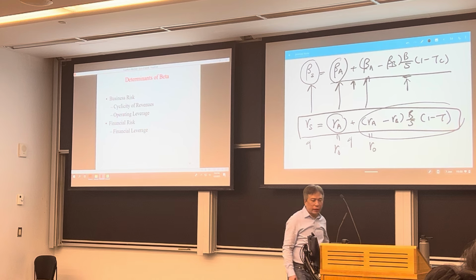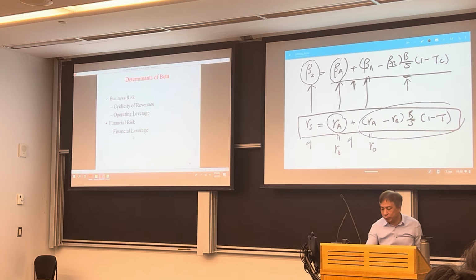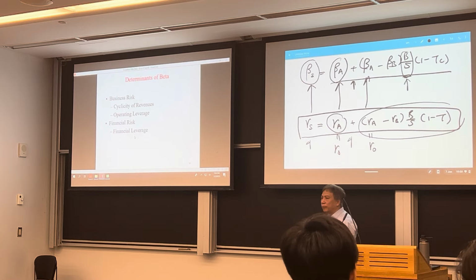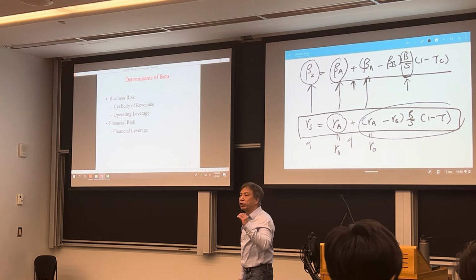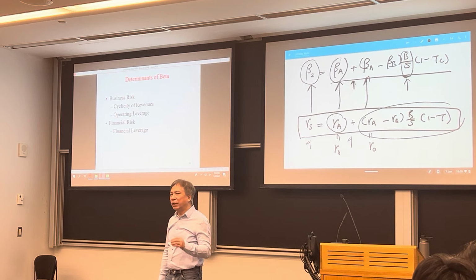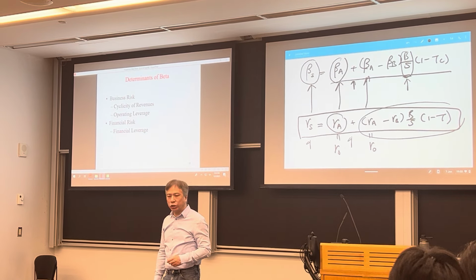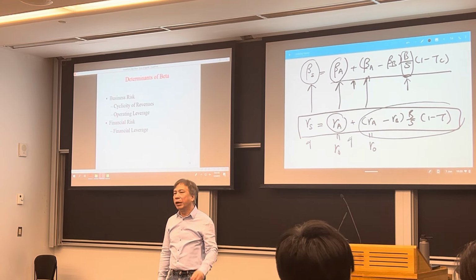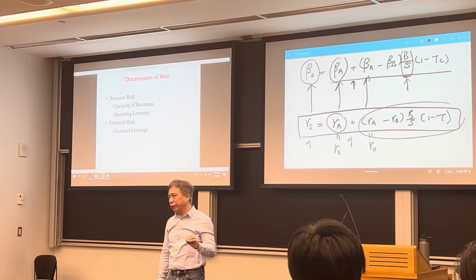Okay? Now, the final one, the financial risk, is based on the debt to equity ratio. That is the financial leverage. This is similar to the fixed cost argument, because debt financing is a fixed cost of financing. No matter what, whether you have money or not, you still have to pay interest. It is a legal obligation.